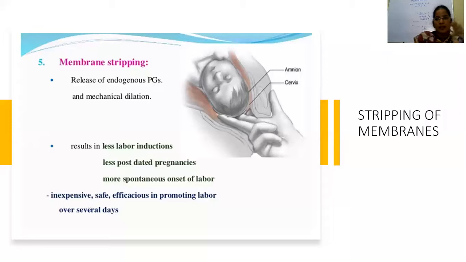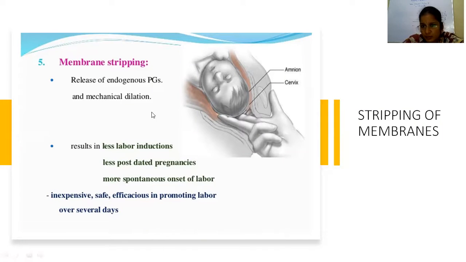And this is one of the natural and successful methods of induction of labor. It is membrane stripping. Stripping is nothing but loosening the amniotic membranes and the amniotic fluid lying over the internal os. We make a clockwise rotation over the fetal head. What happens? It releases the endogenous prostaglandins and mechanically dilates the cervix. And as a result, a reflex is generated. That reflex is called Ferguson's reflex. What is the Ferguson reflex?